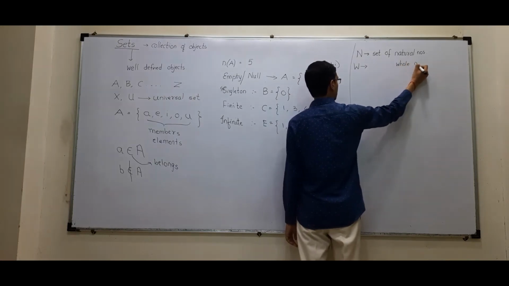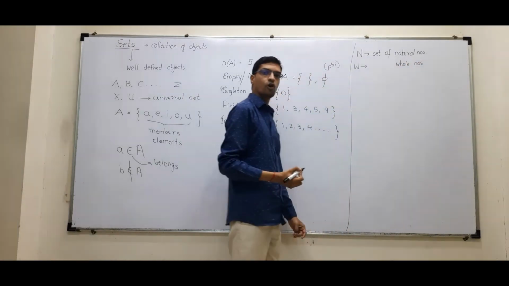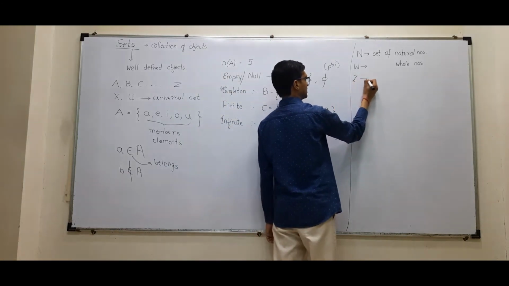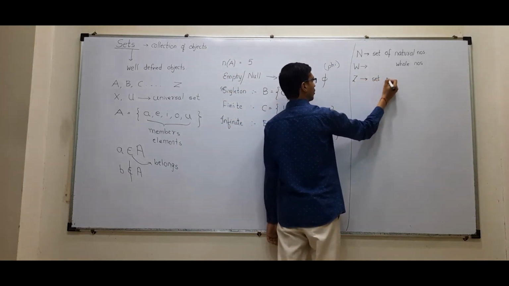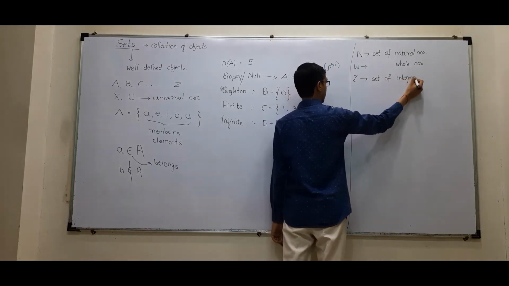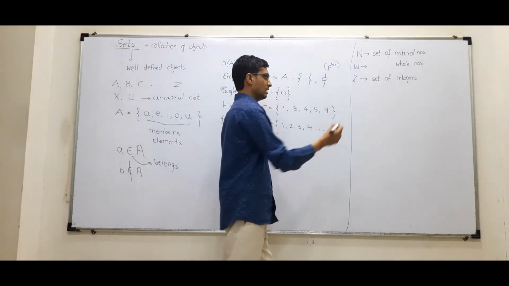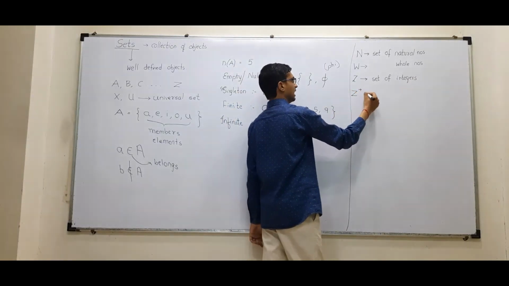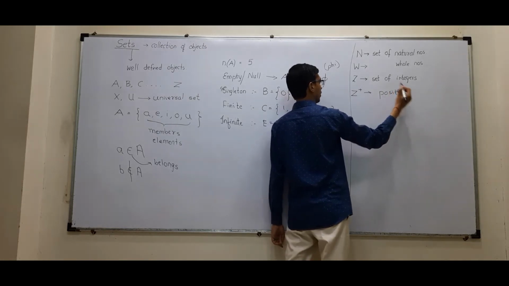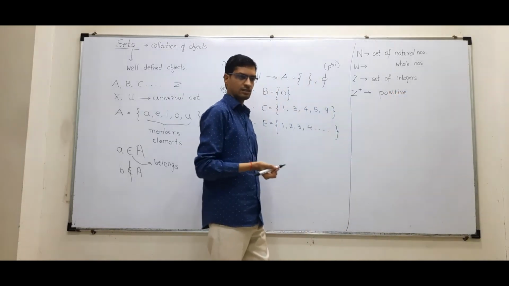I hope you all remember that. For integers, we write Z. Z stands for the set of integers. If I write Z plus, it means the set of positive integers.